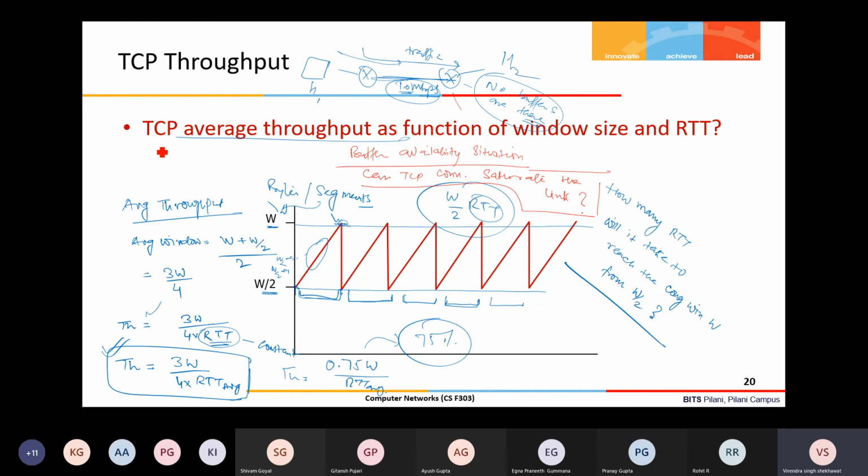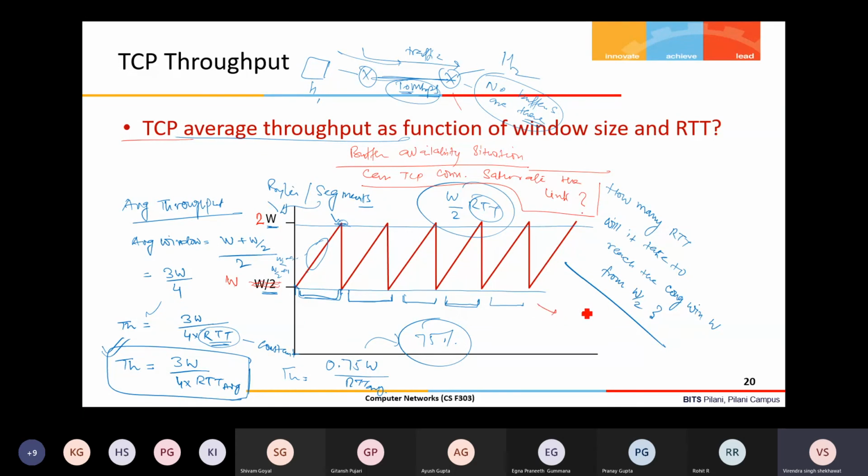Let me say it more precisely. Let us say my buffer size is sufficient such that I can send 2W. Till 2W, my drop is not occurring. W amount of packets the link can transmit because that's the link capacity, and W amount of packets can reside in the buffer at any time. So my drop will occur after 2W. Once I exceed 2W, drop will occur. So my reduction will be 2W by 2, so W.